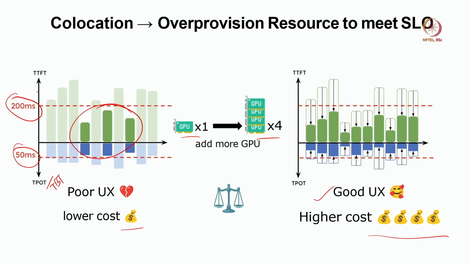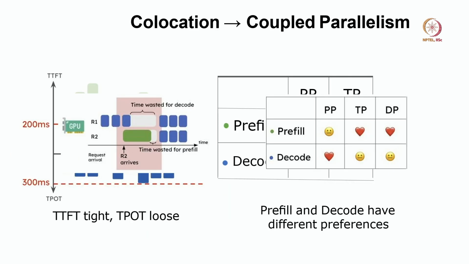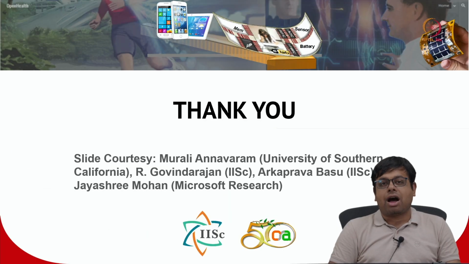It might not be worth it, right? If we spend 4 times the cost, we want 4 times the benefit. Can we guarantee 4 times higher throughput? The straightforward answer is not always. In the next lecture, we will see how to actually guarantee higher performance with a higher number of GPUs.